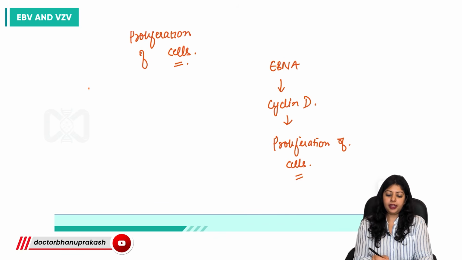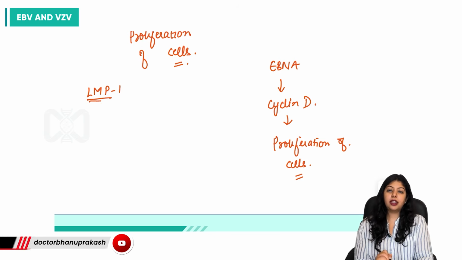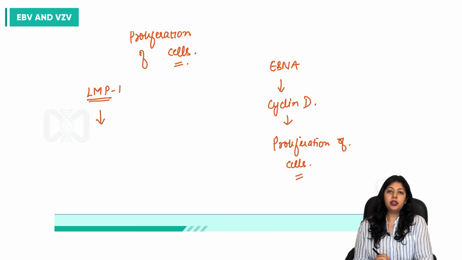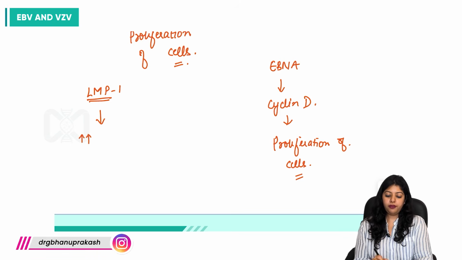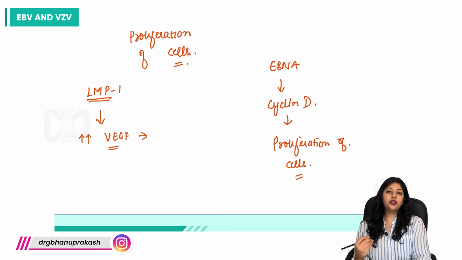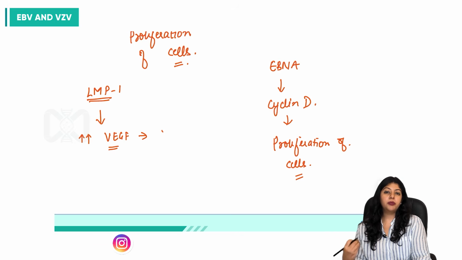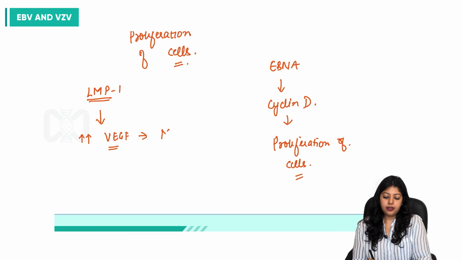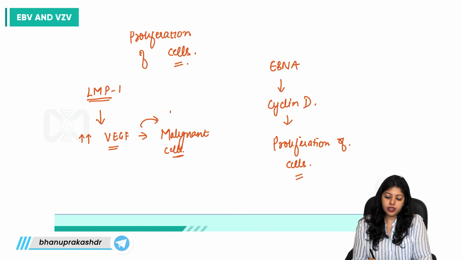Right? And then an important function of the LMP1 antigen is that, firstly, it is going to increase the presence of angiogenic factors like VEGF. So it is going to cause angiogenesis. More vessels would be supplied to the malignant cells.